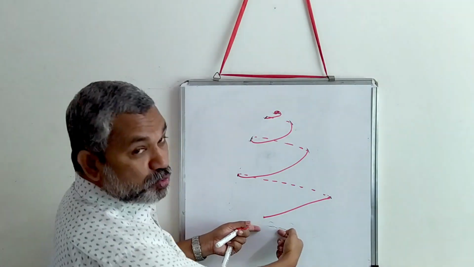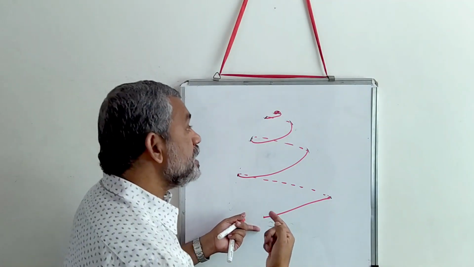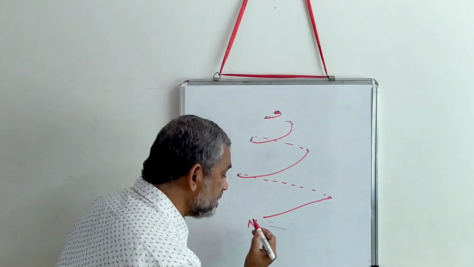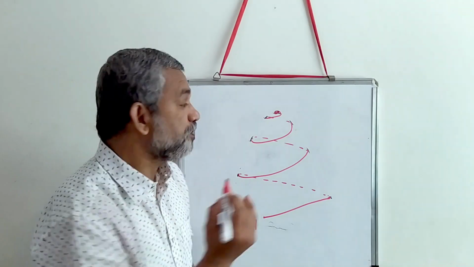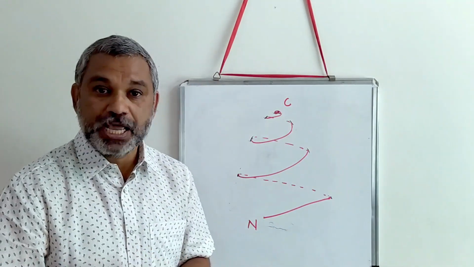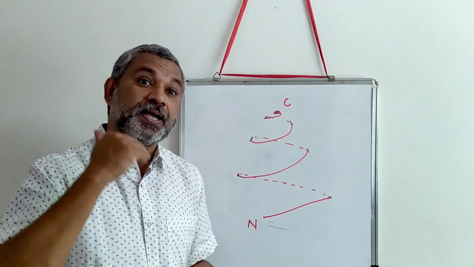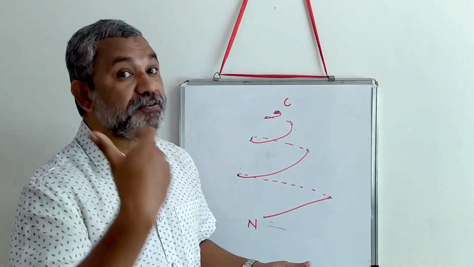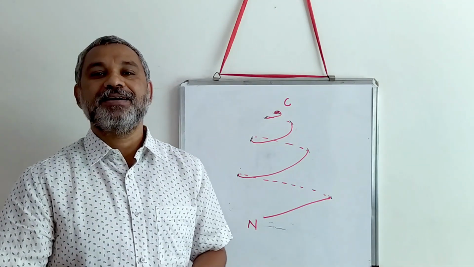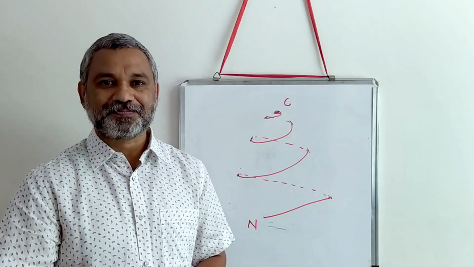If you start viewing from here, it is going away from you. So this is the N terminus where you began your journey, and this is the C terminus where you will end your journey. It is moving away from you. The rotation is moving away from you. This is how we understand a right-handed helix.